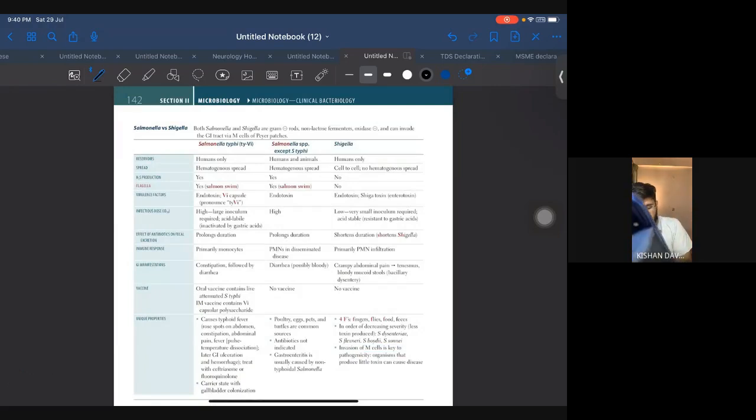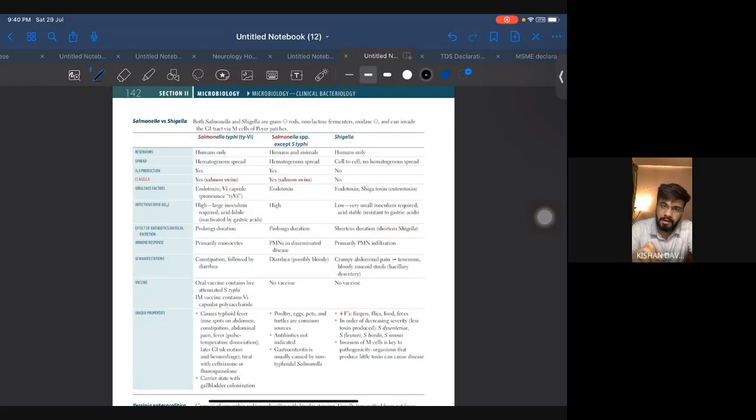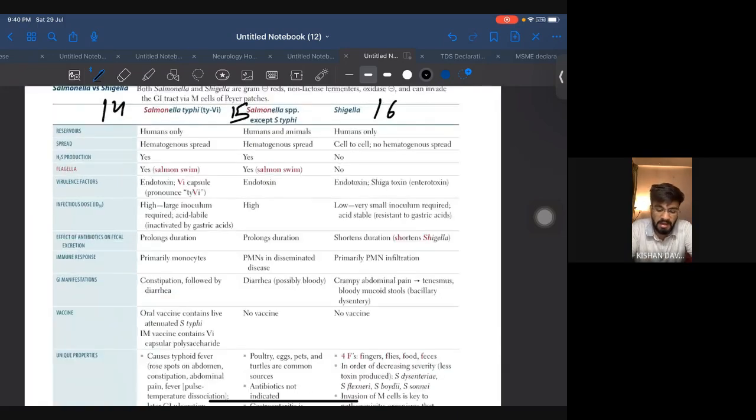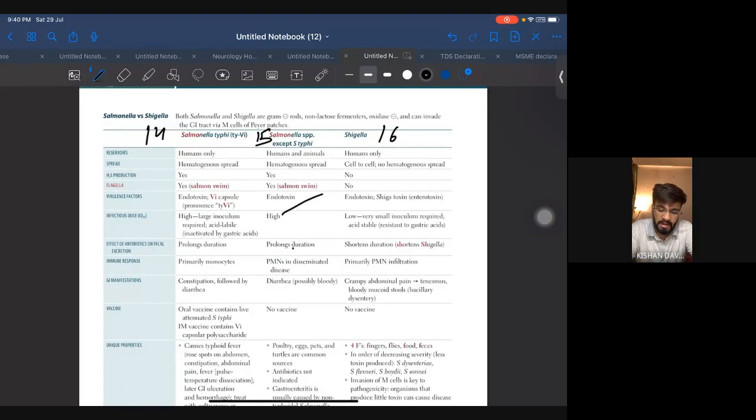Salmonella, Shigella, and all those stuff. Let's just see. Now, see how they played with me in the exam. Question number 14 was this, question number 15 was this, and question number 16 was this. This is how they asked me, and I was confused about what is the difference in each. Okay, consecutive questions on the same line. Now I am confused; this one was like this, that one was like that. I don't know what to do.